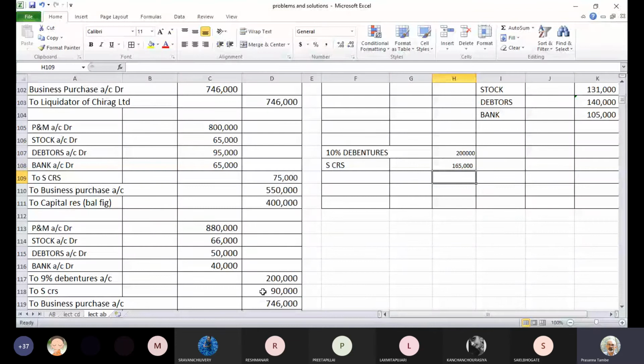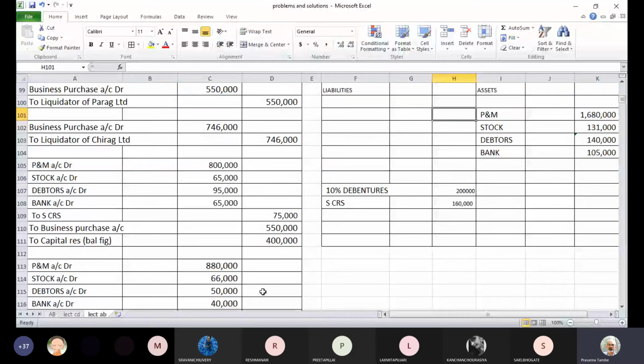Now again the last entry which we passed for intercompany elimination will affect the balance of creditors. We are supposed to reduce this further by 5,000 rupees because of that intercompany adjustment. So creditors are also reduced by 5,000, just like debtors.